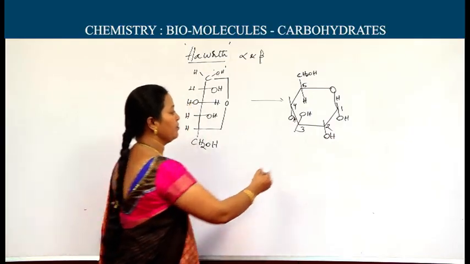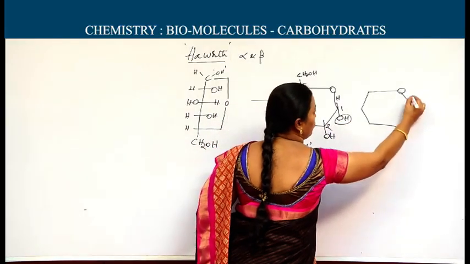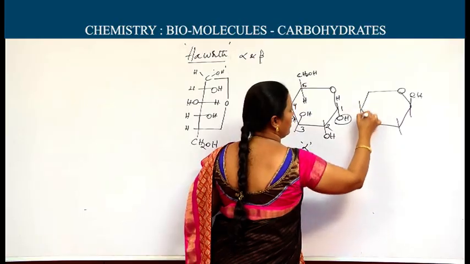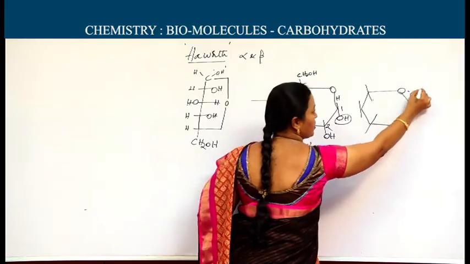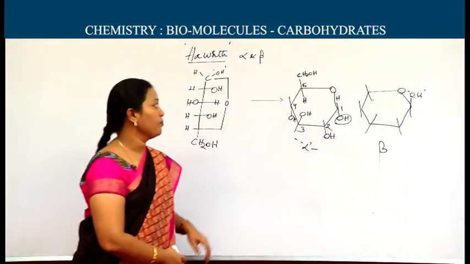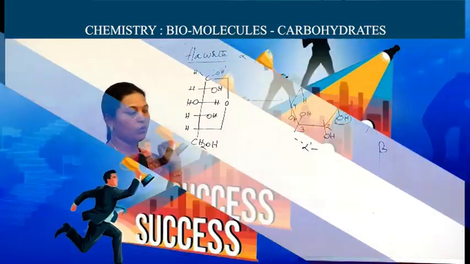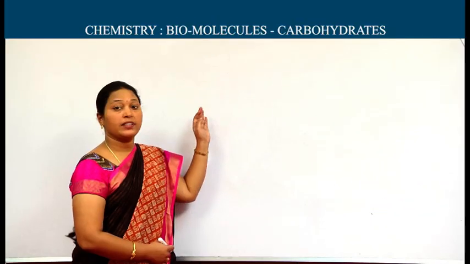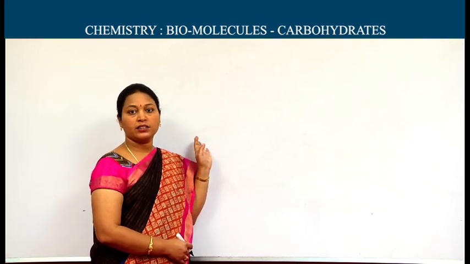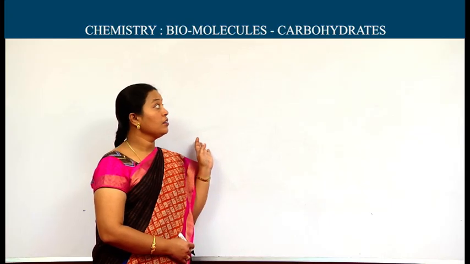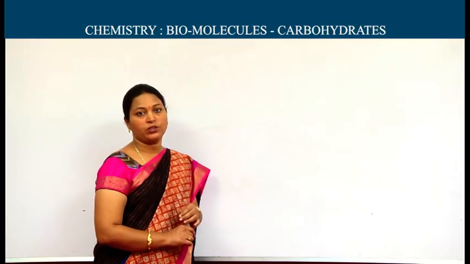Same we can write for the beta form also; this is alpha form. If we change the position of the OH group at C1 to left, our other groups will be the same. If OH is at right side, alpha form. If the OH is at left side, it is the beta form. These are the Haworth structures or pyranose forms of the glucose. Existence of the cyclic structures or ring structures can be proved on reaction with methanol due to the formation of methyl alpha glucoside and methyl beta glucoside.